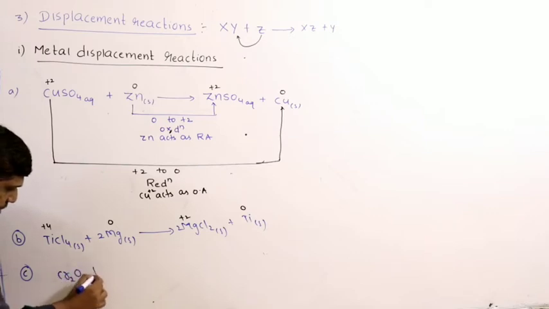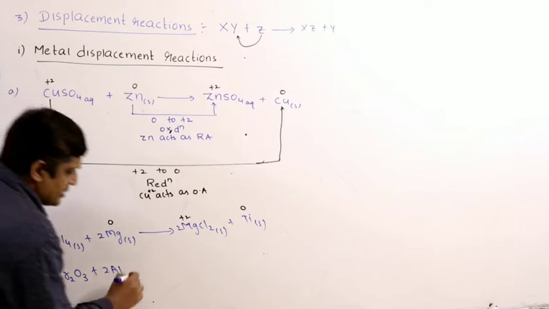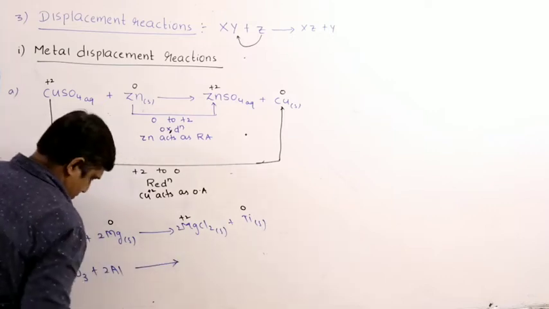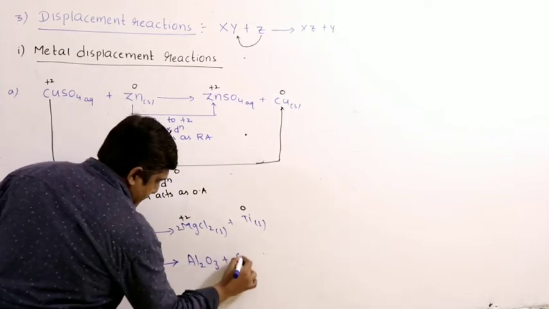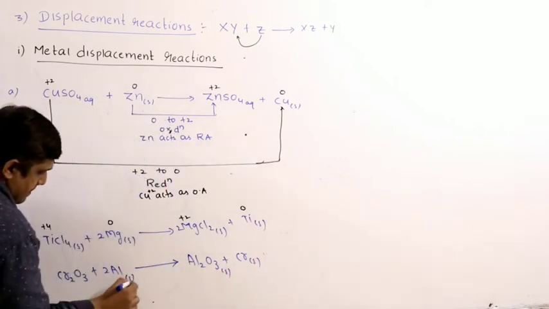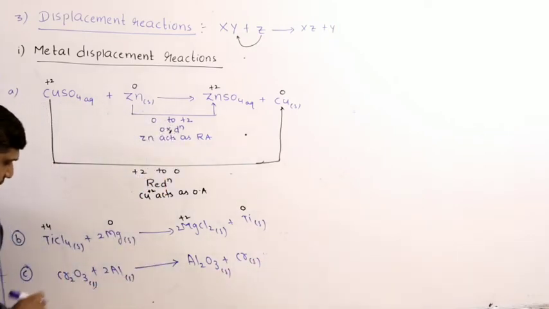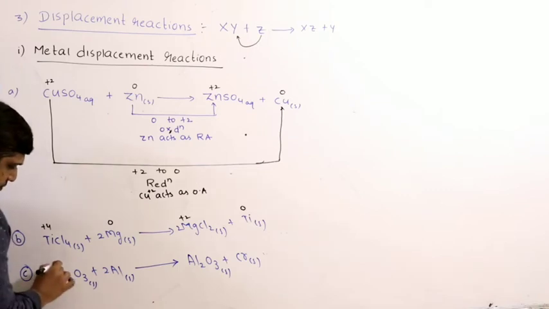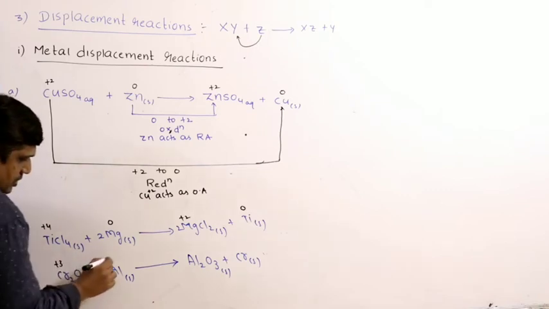Or you can take Cr2O3 plus aluminum. This is the very important Goldschmidt reaction. Chromium +3 goes to 0.